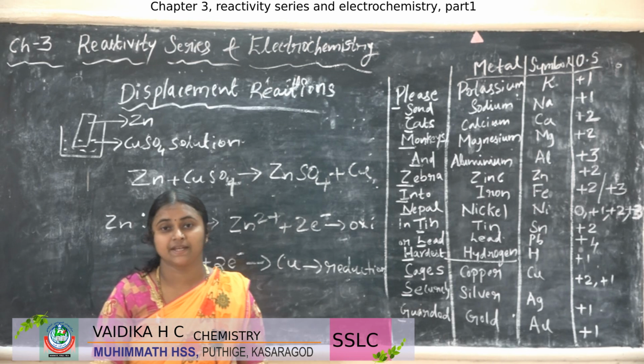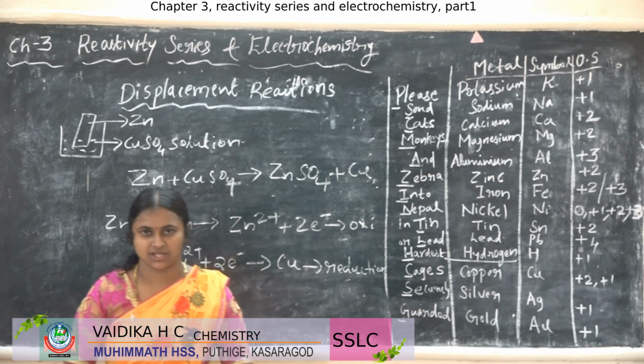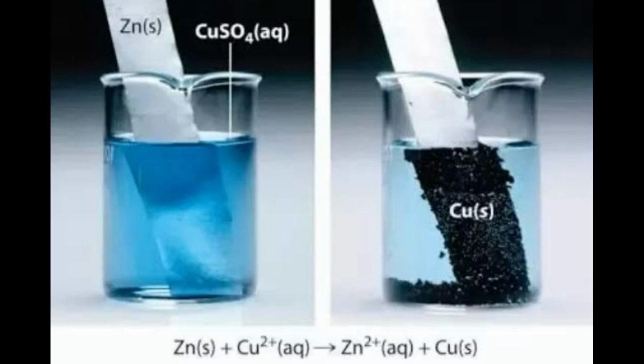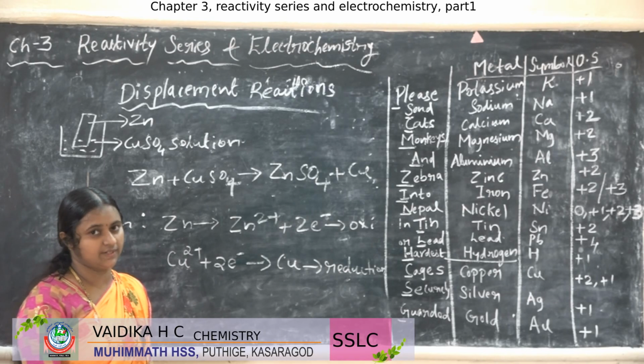Next topic is displacement reactions. Let us consider a beaker. It has the zinc rod and copper sulfate solution. So the zinc rod is kept in the copper sulfate solution.